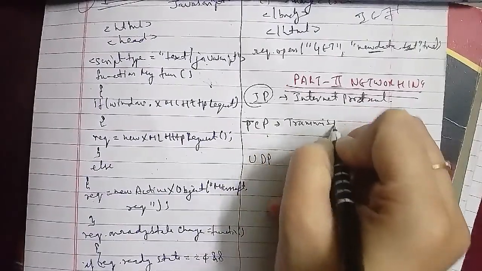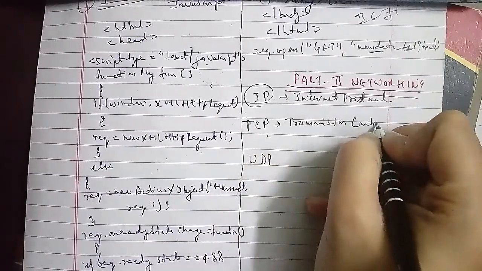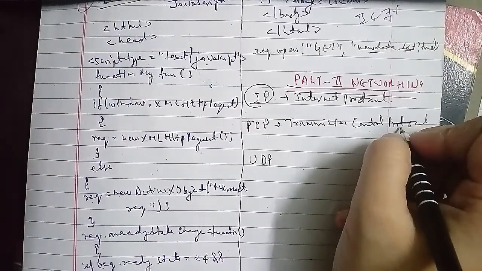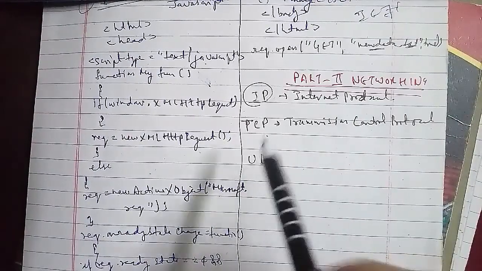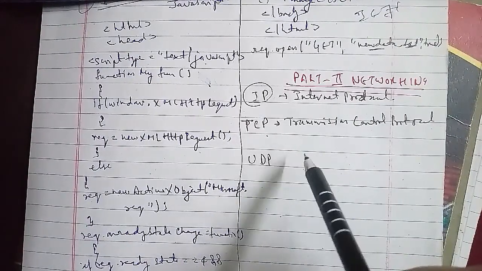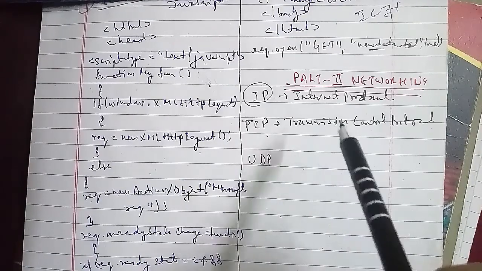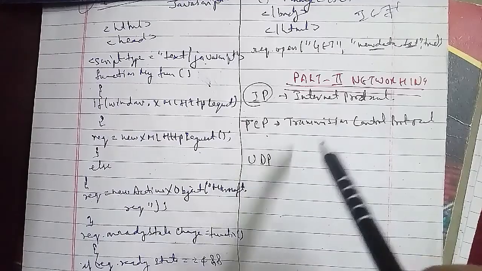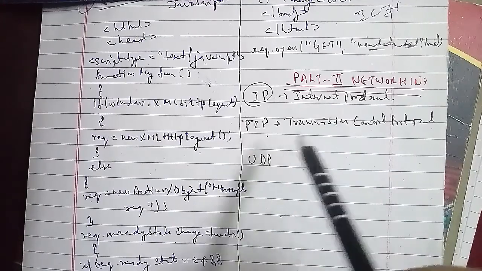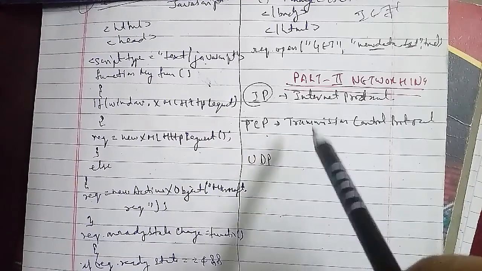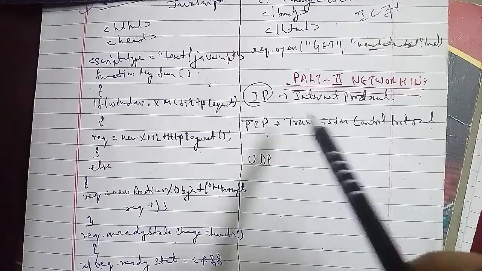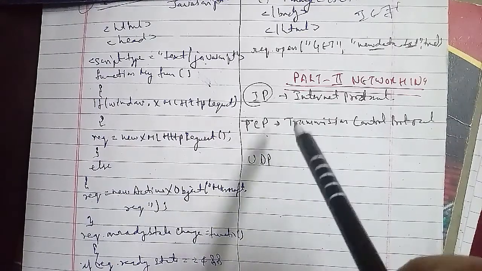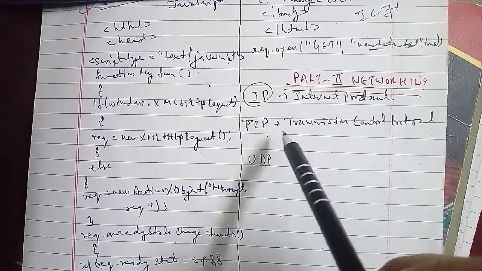Here we have 2 to the power 7, 2 to the power 6, 2 to the power 5, 2 to the power 4, 2 to the power 3, 2 to the power 2, 2 to the power 1, 2 to the power 0. This is 128, 64, 32, 16, 8, 4, 2, and 1.